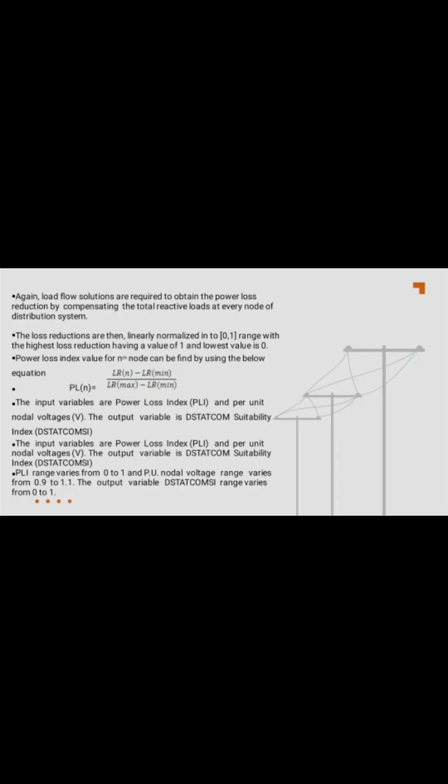Power loss index value of the nth node can be found by using the below equation. PL of n is equal to LR of n minus LR of minimum, divided by LR of maximum minus LR of minimum. The input variables are power loss index and per unit nodal voltages. The output variable is DSTATCOM suitability index. Power loss index range varies from 0 to 1 and per unit nodal voltage range varies from 0.9 to 1.1. The output variable DSTATCOM SI range varies from 0 to 1.